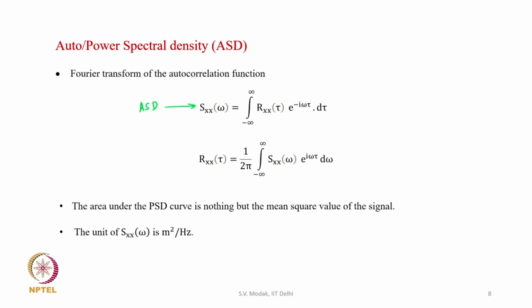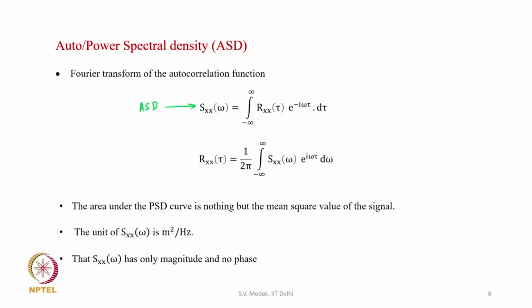So, autospectral density at a certain frequency tells us the power of the signal in a frequency band of 1 hertz around that frequency. It gives us the density of the power, that is why it is called power spectral density.